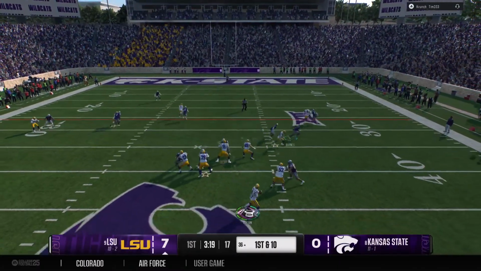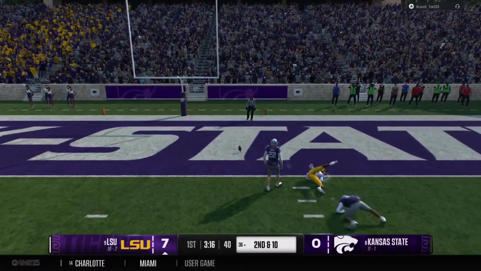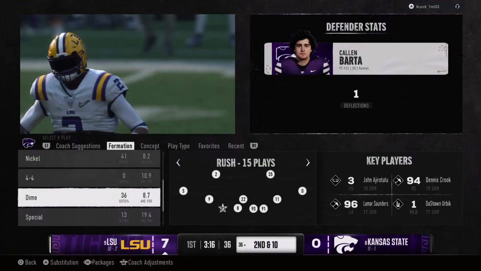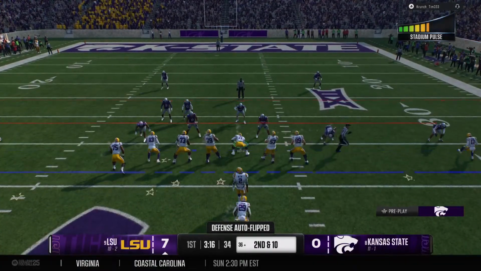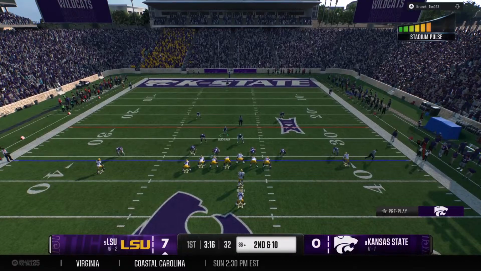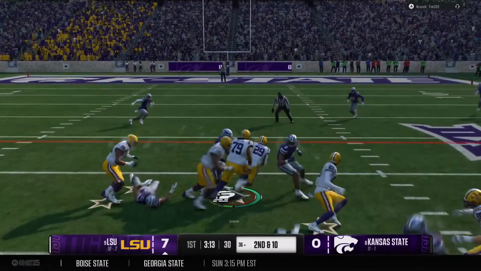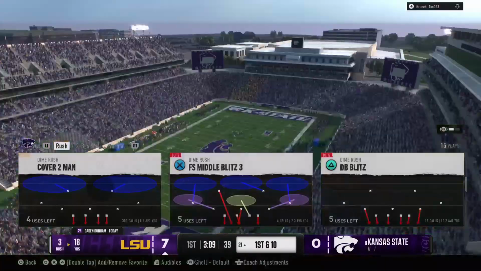On 1st and 10, looking to throw. And he'll loft it to the end zone. Oh, and it's batted down by the defense. Great play to deny a touchdown. Chris, that ball's tipped up into the air, and it's anybody's football. The defense, first of all, does a great job of anticipating a throw down in the red zone, and they're in great position to knock that ball off. But it was exciting to see, would anybody come up with it once it was in the air?